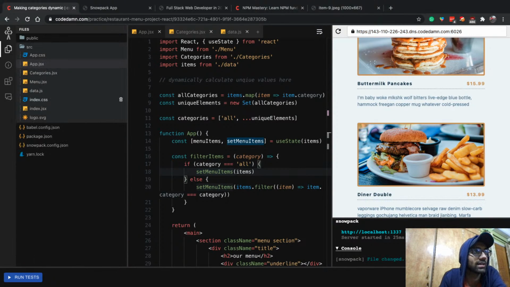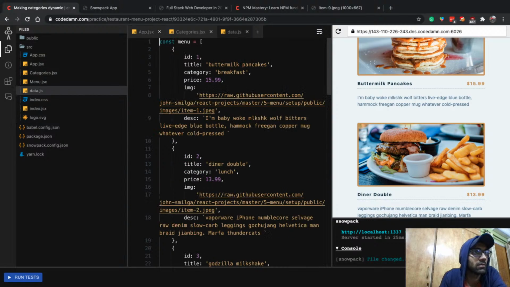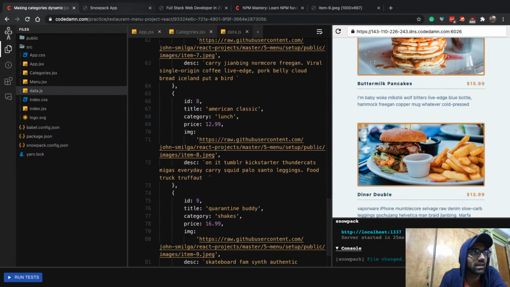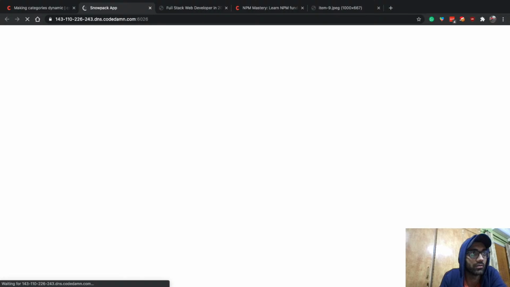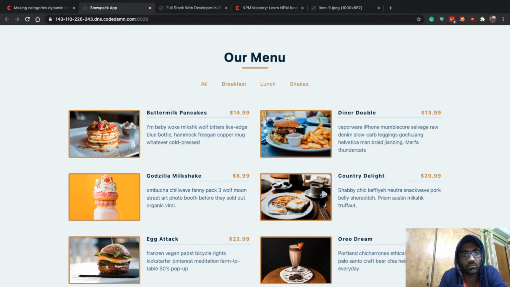Just go ahead and add, inside data.js, some new sources, and that will just reflect nicely over here. So yeah, that's pretty much it for a simple little project.